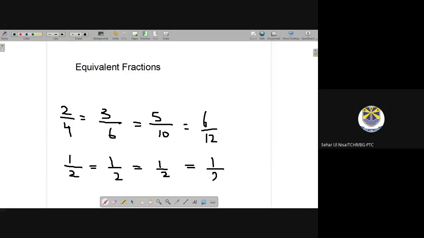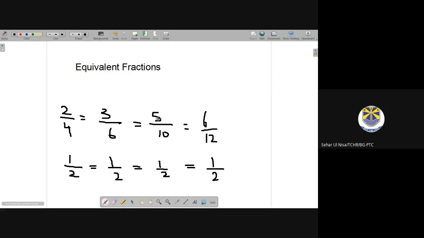So these types of fractions have different numerators and denominators, but at the end when you simplify both fractions, they give you a single value. For example, 2 by 4 is giving you 1 by 2 and 3 by 6 is giving you 1 by 2. So you can say that these types of fractions are equivalent fractions. Is that clear? Yes.